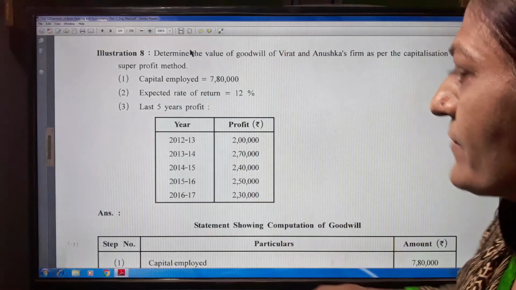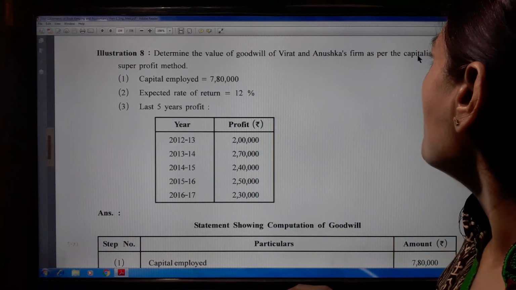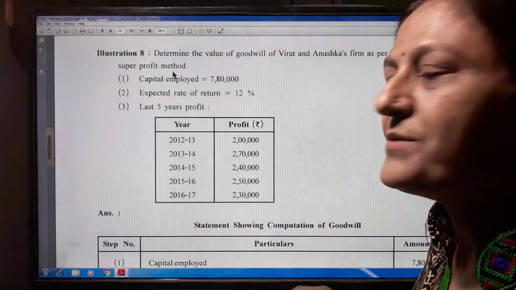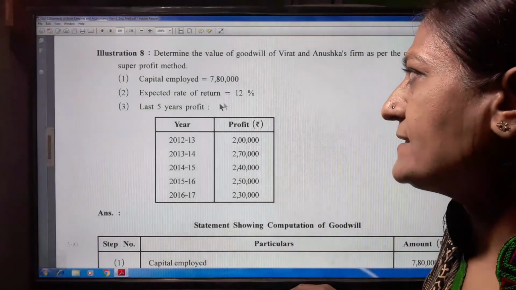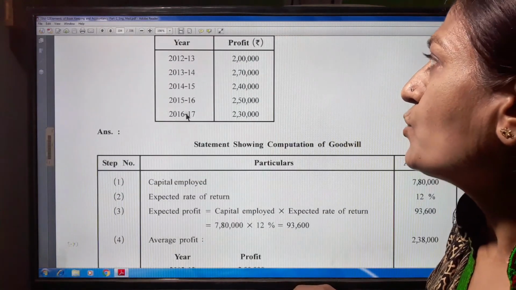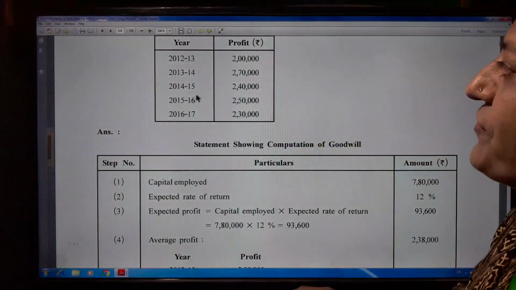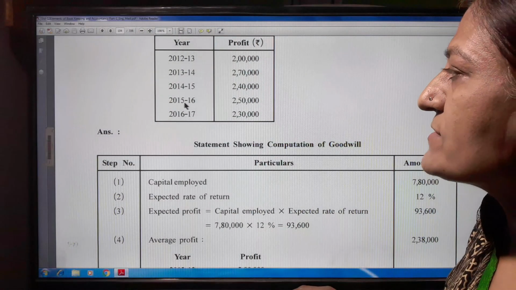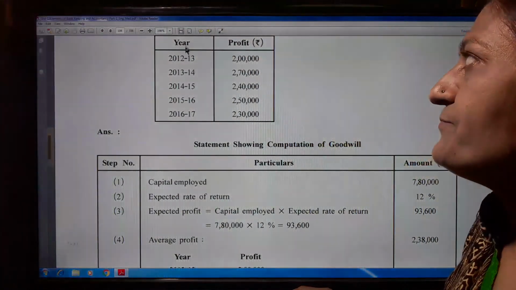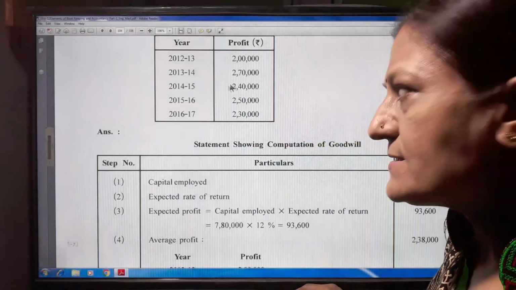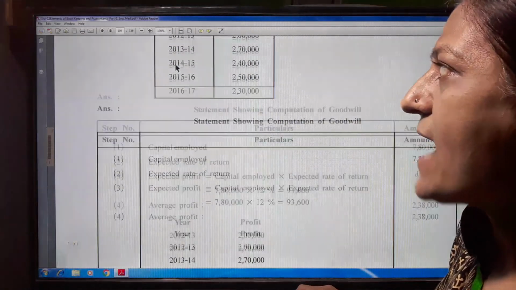So now, illustration number 8. Determine the value of goodwill of Virat and Anushka's firm as per the capitalization of super profit method. Capital employed 7,80,000. Expected rate of return 12%. Last 5 years' profit: 2012-13 2 lakh, 2013-14 2 lakh 70,000, 2014-15 2 lakh 40,000, 2015-16 2 lakh 50,000, 2016-17 2 lakh 30,000. That means 5 years, and the profit in rupees is given in the question, and other information is also given. Let us start the answer part.